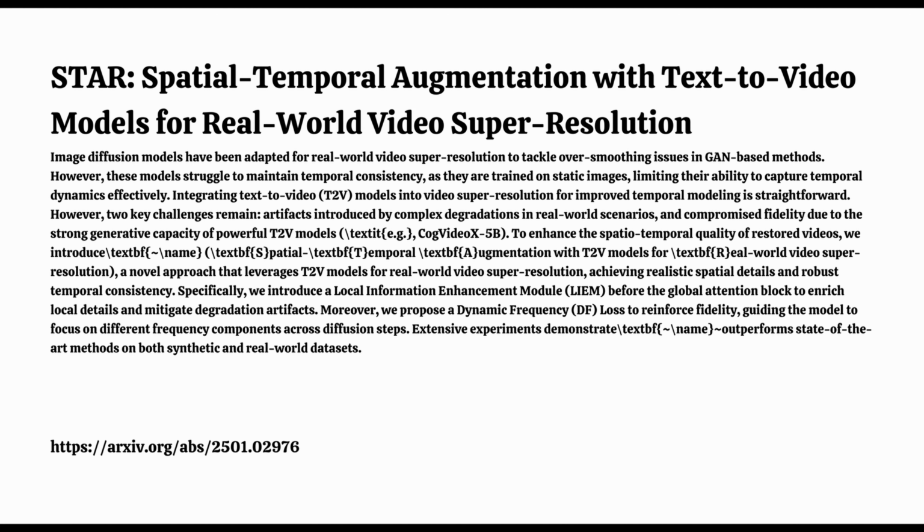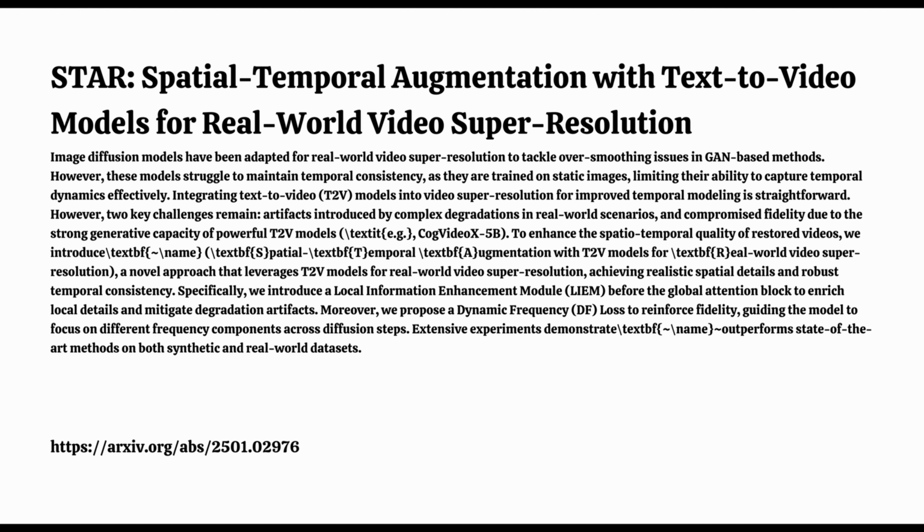Right. But before we even get into that, I think it's worth talking about why real-world video super resolution is such a challenge in the first place. Yeah, so traditional methods have really struggled with the unpredictable degradations that you find in real-world video. Things like noise and compression artifacts or blur. And these methods often result in videos that are over-smoothed or lack consistency from frame to frame.